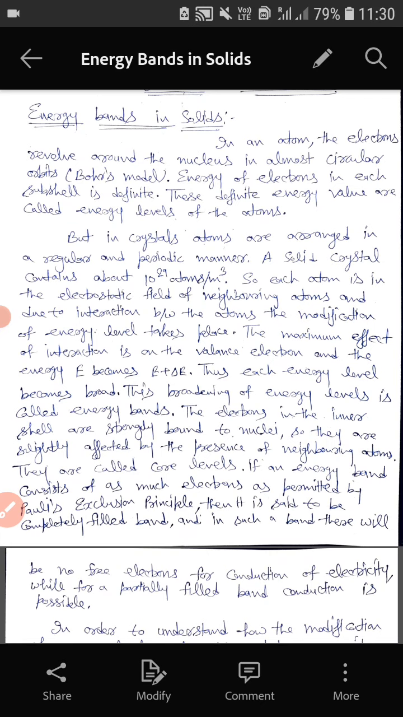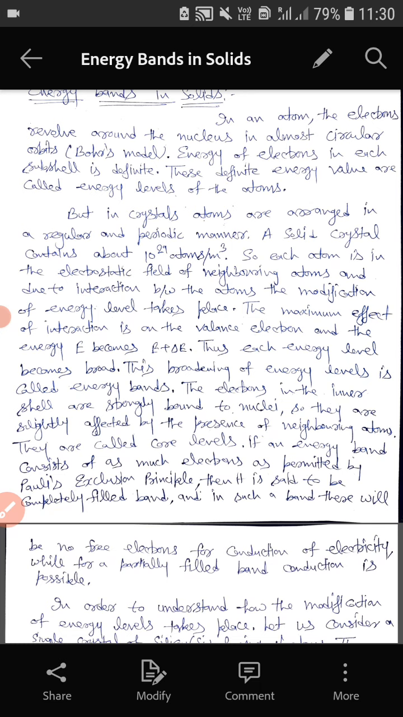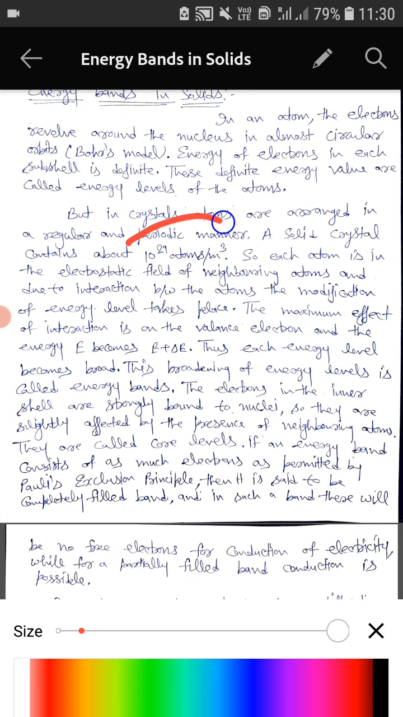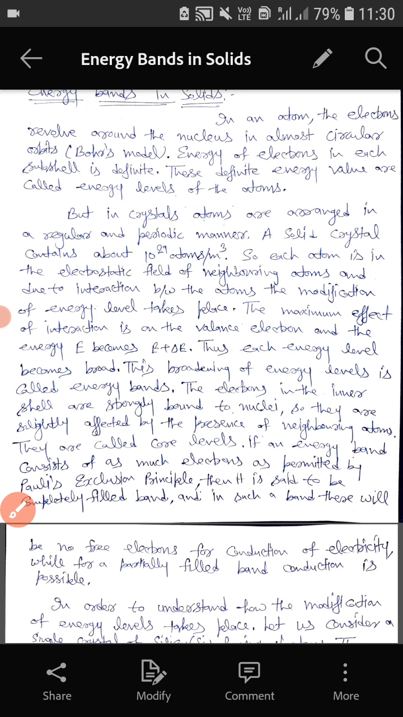But in crystals, we know a crystal consists of a number of atoms. So in a crystal, atoms are arranged in a regular and periodic manner. A solid crystal contains about 10 raised to power 29 atoms per meter cube. Each atom is in the electrostatic field of neighboring atoms, because in a crystal we have a number of atoms.